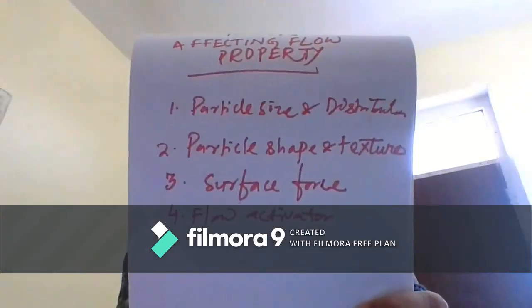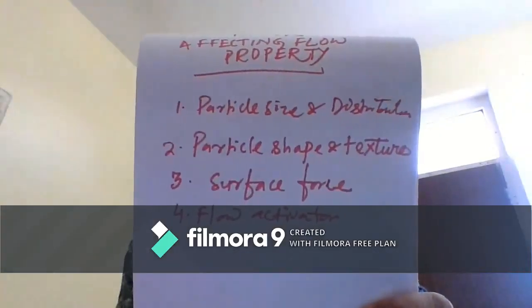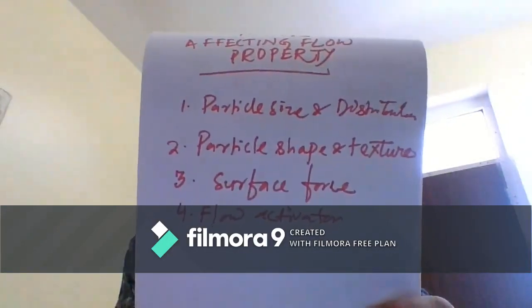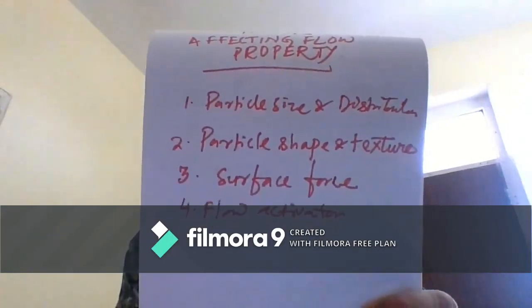Now we will focus on the different factors which are influencing the flow property of the powder. First one is known as the particle size and distribution. Second one is known as the particle shape and texture. Third one is the surface force. Fourth one is the flow activation. So how we can improve the flow property of the powder?